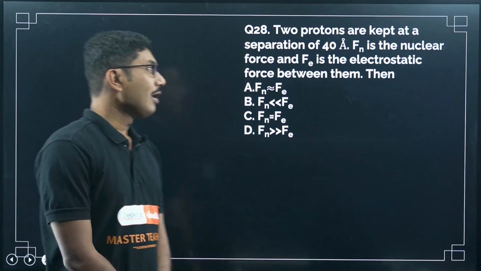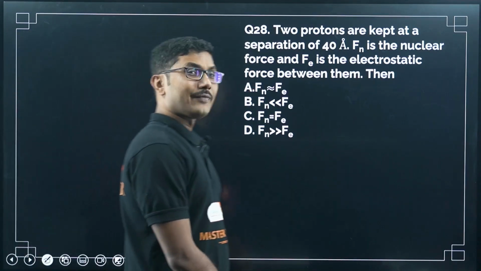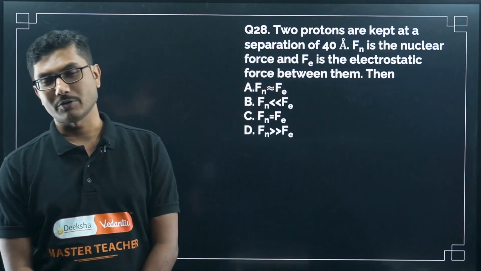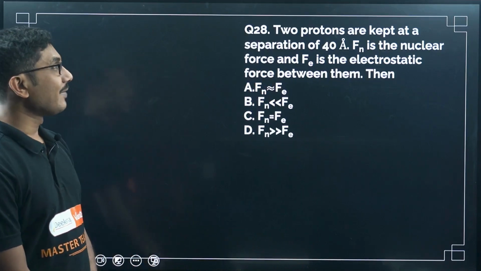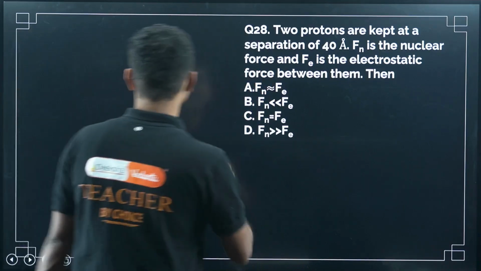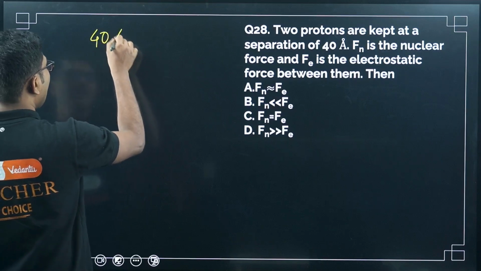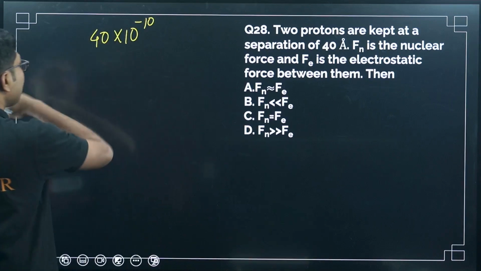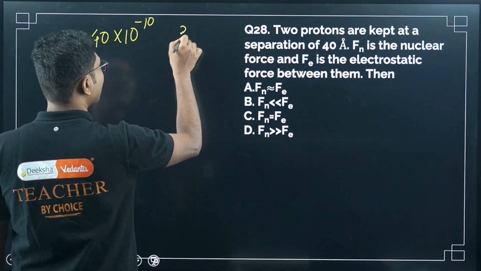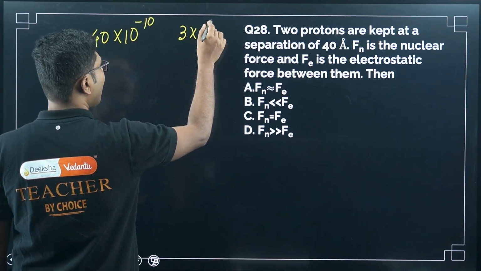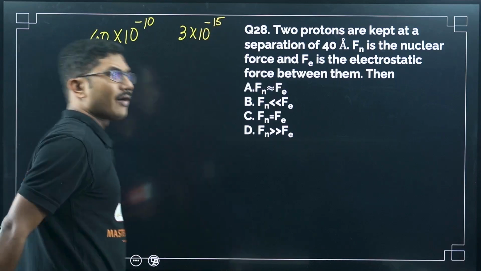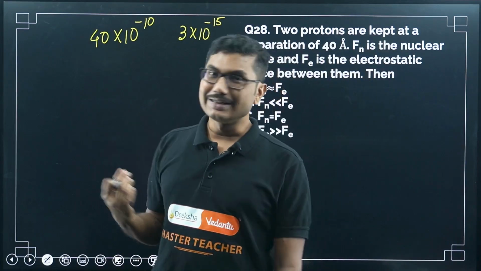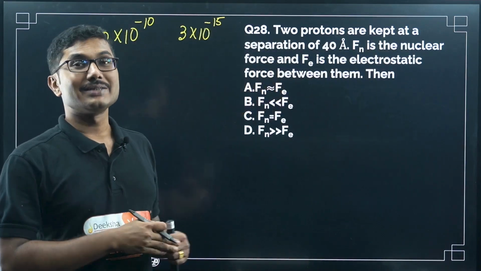Then, we know that nuclear force is active at a small distance of a few fermi, 1, 2, 3 or 4 fermi. But here the distance is given as 40 angstrom. So an angstrom is of the order of 10 to the power minus 10, whereas the maximum range of nuclear force is 10 to the power of minus 15. After that the value of nuclear force drastically decreases. It is very strong within this range, and after that the value decreases very rapidly.